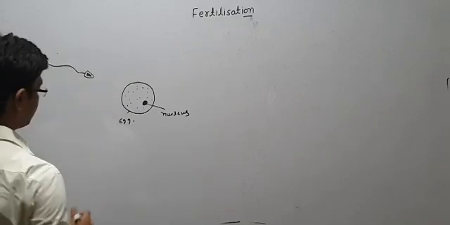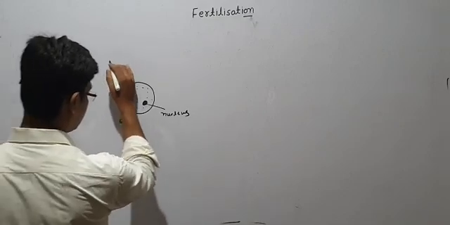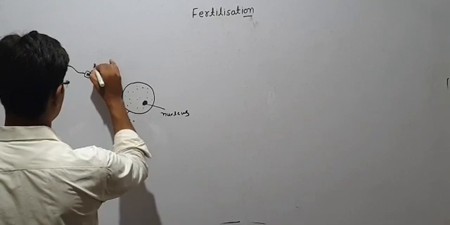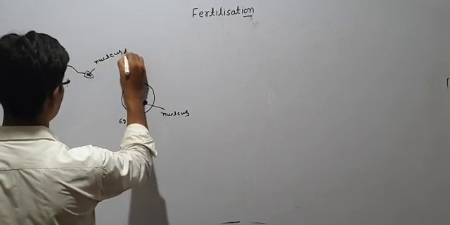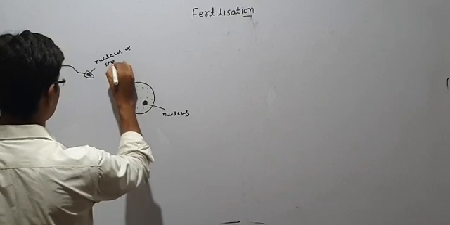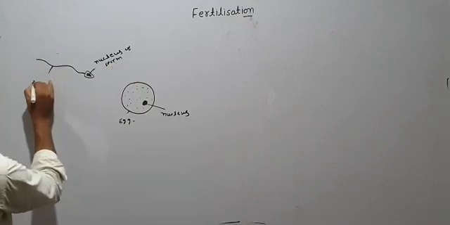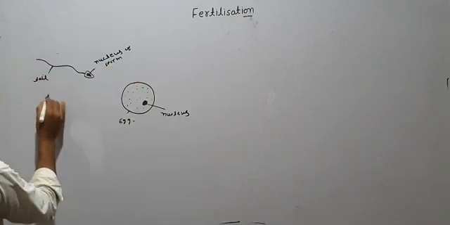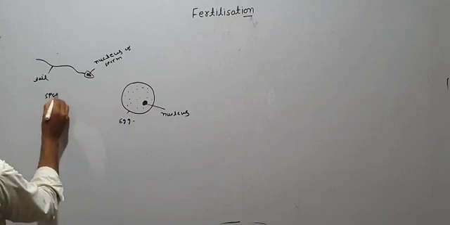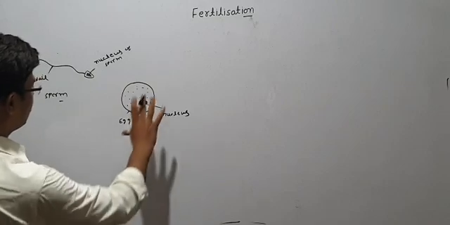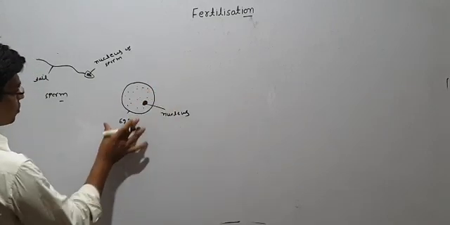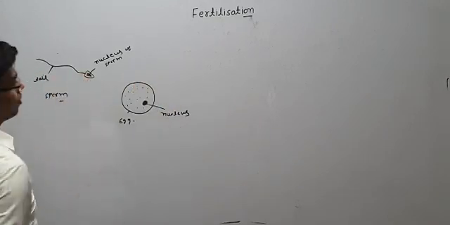We can say this one is the nucleus of the sperm. This one is the tail, you know that. And this is the diagram of a sperm. So, male gamete and female gamete: this ovum, the egg, is the female gamete, and this sperm is the male gamete.